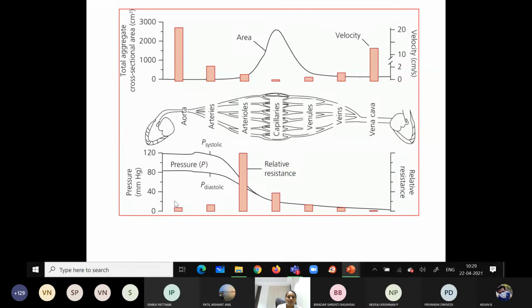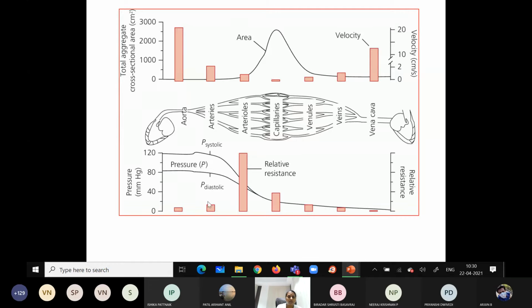And also you can see the relationship of the pressure with the resistance. Here these two lines depict the pressure. This is the systolic pressure and this is the diastolic pressure. And these bar diagrams depict the resistance. You can see the resistance is very high here in the arterioles. Why? Because arterioles and the precapillary sphincter are made up of what? Smooth muscles. Because of their property of resistance, the resistance to blood flow is very high.